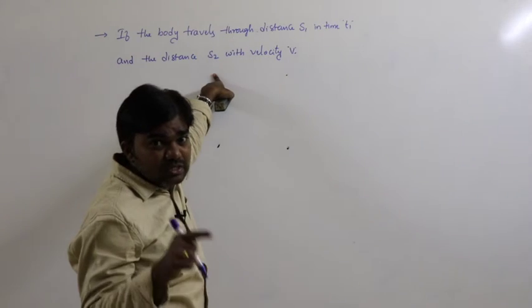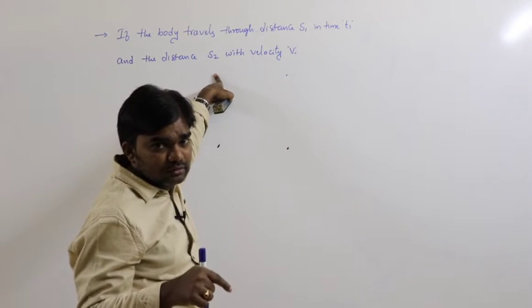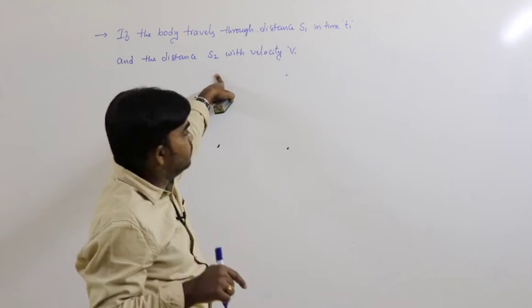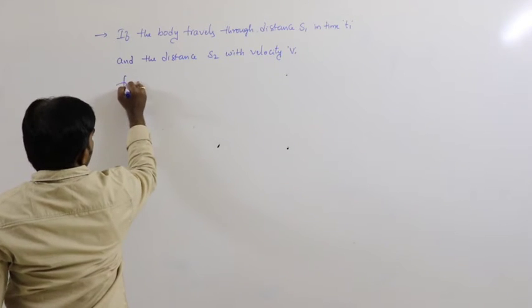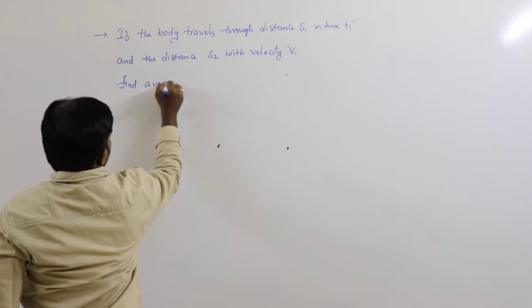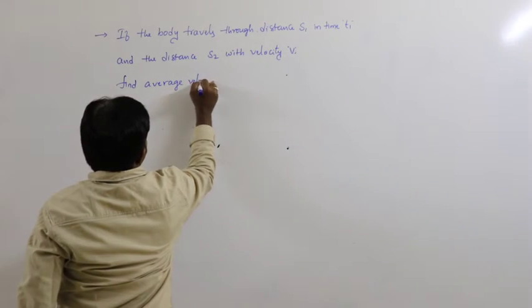In the second situation, time is not mentioned. So in this situation, find average velocity.